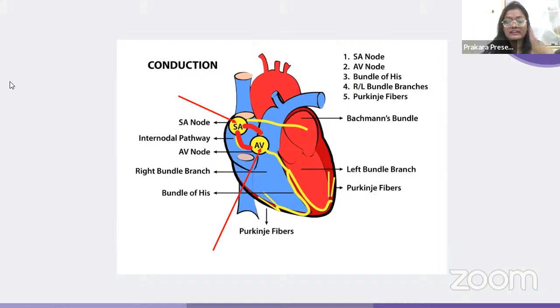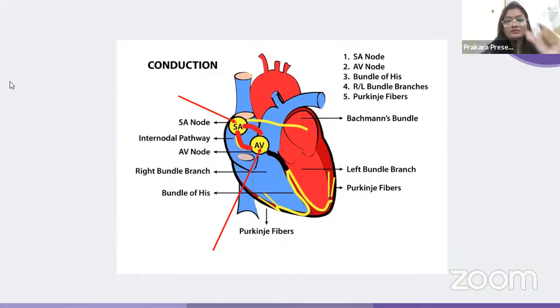We have the AV node over here. As you can see in the picture, the impulse has started from the SA node. It got generated in the SA node. It traveled down and it reached the AV node, which is nothing but the atrioventricular node. We all know that, right? And from the AV node, the impulse will drop down.